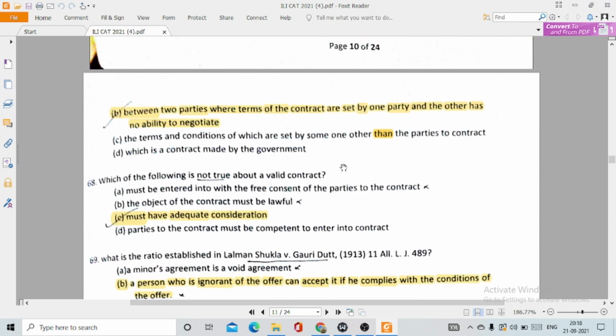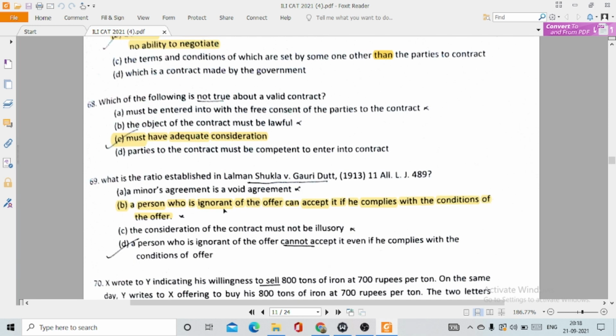68. Which of the following is not true about a valid contract? This is actually option number C, must have adequate consideration. So this is actually not true about a valid contract because consideration shall be lawful and it doesn't mention anything about adequate consideration.